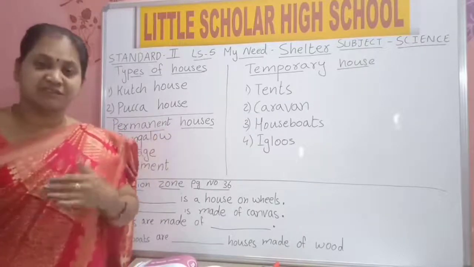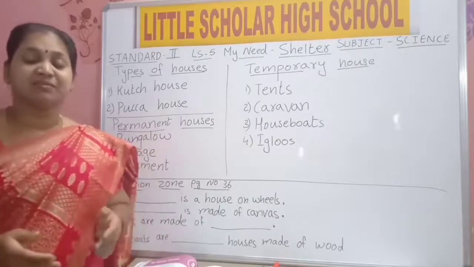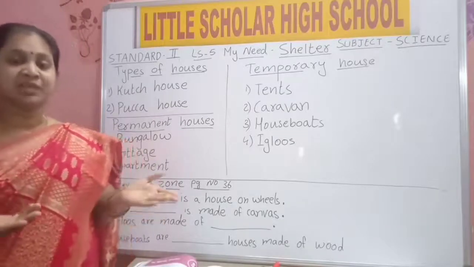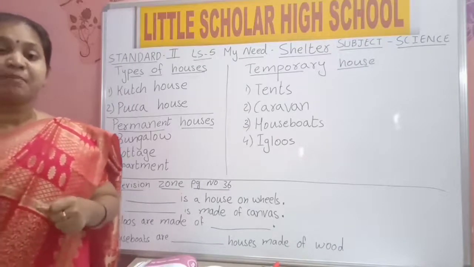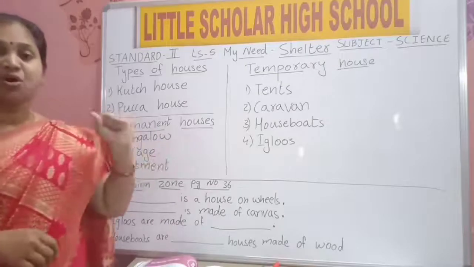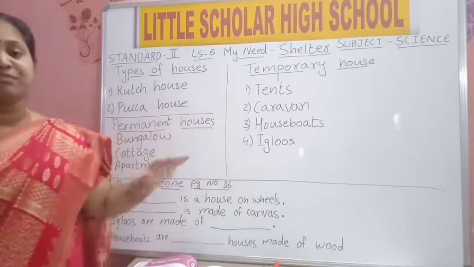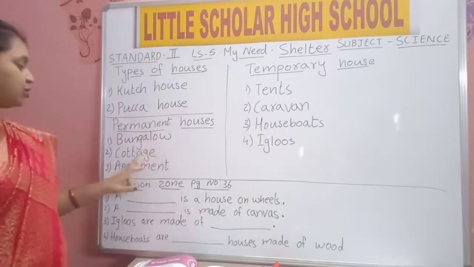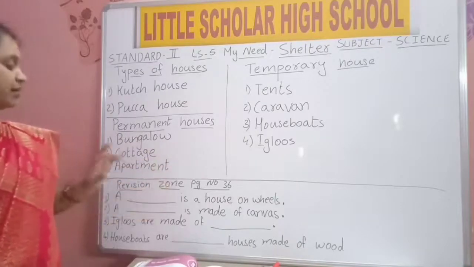Can we shift an apartment from one place to another? No, it is constructed in one place. It is a permanent building constructed in one place with materials like bricks and cement. So it is a pakka house. It is a strong house. Permanent houses are all strong houses, and they will not be moved from one place to another. Bungalow, cottage, apartment are permanent houses.